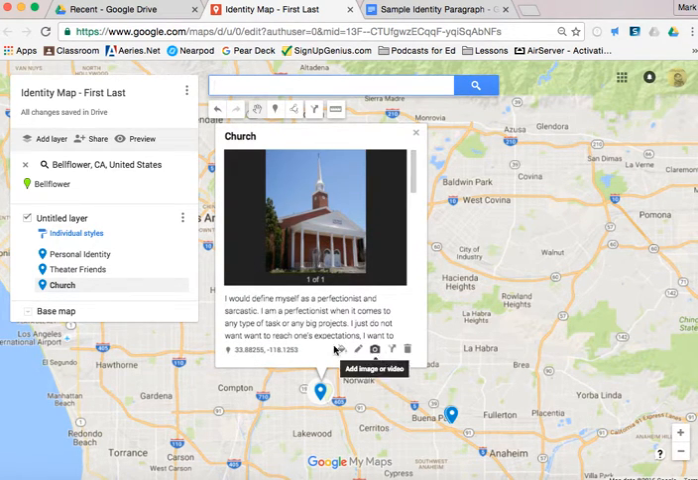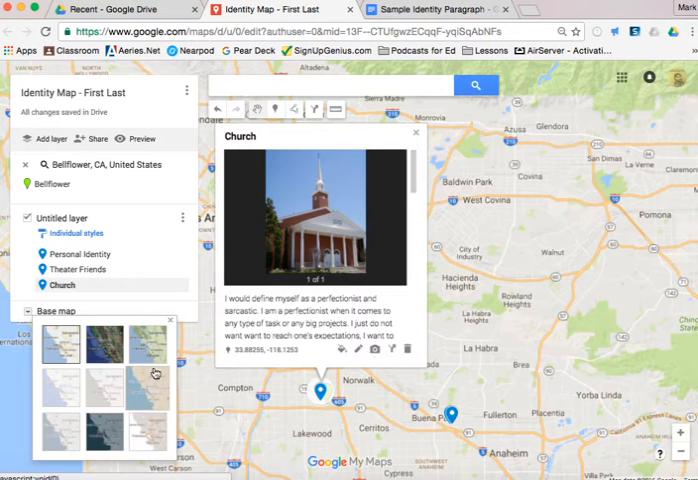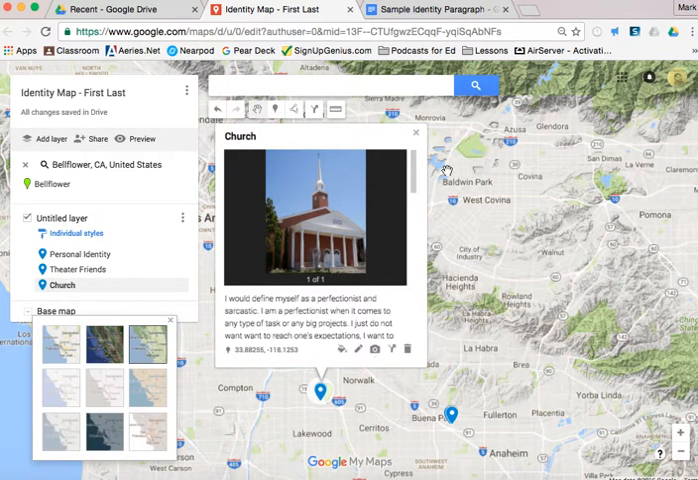So pictures, play around with the base map. Once you have everything in there, you can start to see what looks good. This is a really basic looking map. I can click on something, I don't want to do satellite, that doesn't look too good, but maybe like terrain or something. And you can start to mess around with the background.